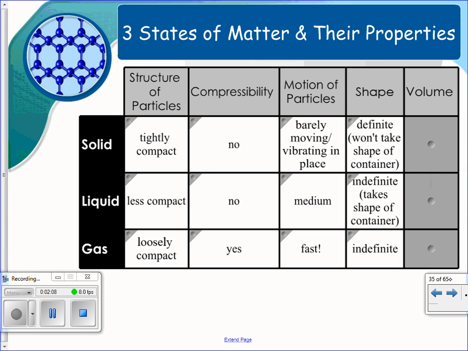And then volume: you have definite volume for a solid. For liquids, you have definite volume. And then for a gas, you have indefinite volume. Make sure you know the properties of a solid, liquid, or gas.